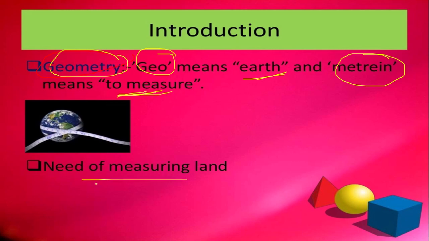Indirectly, the meaning of geometry is the need of measuring land.